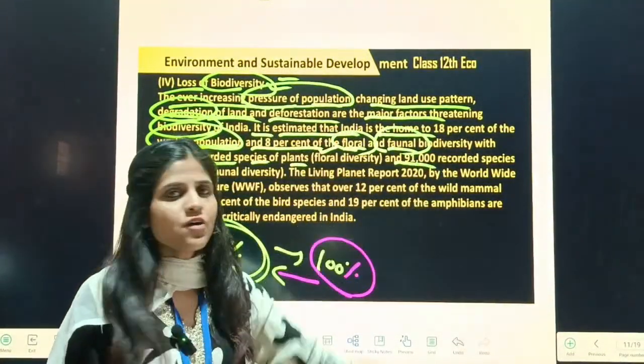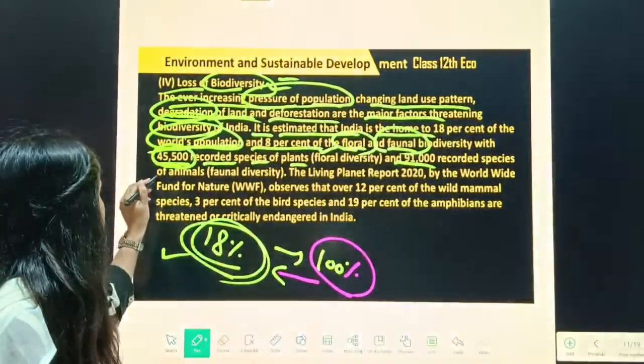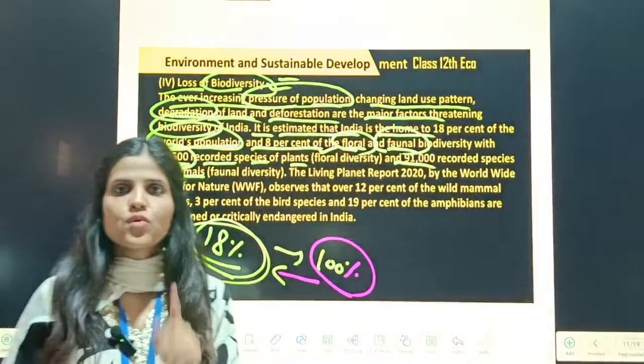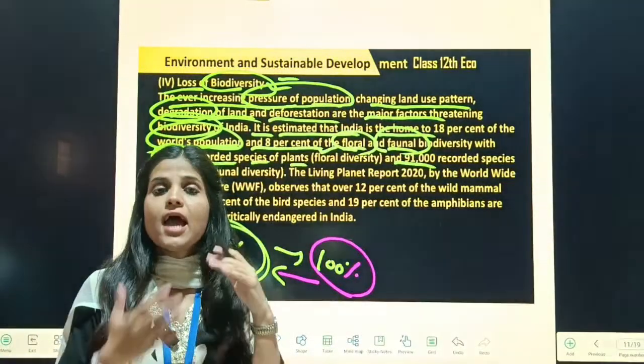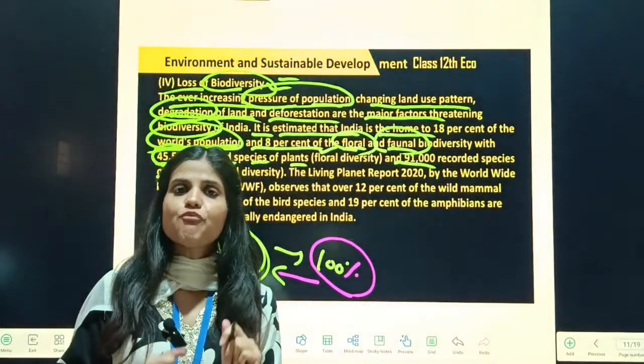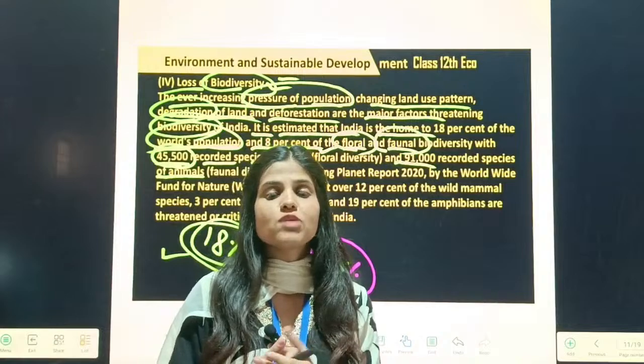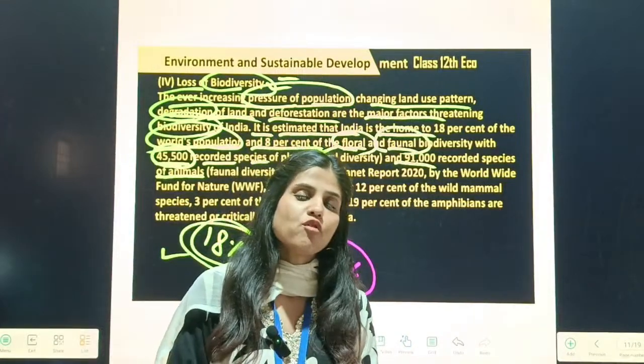And 91,000, now we are talking about the animals. 91,000 recorded species of animals, that is known as your faunal biodiversity. And both are losing, that is known as the topic loss of biodiversity. Here we are talking about the plants. This is also an important component for human life.